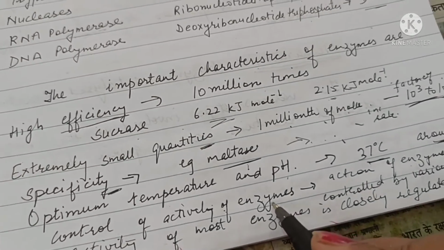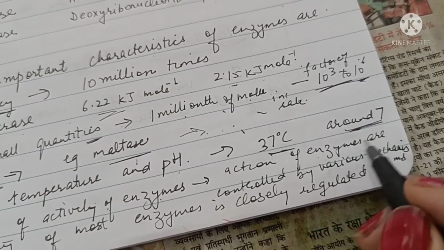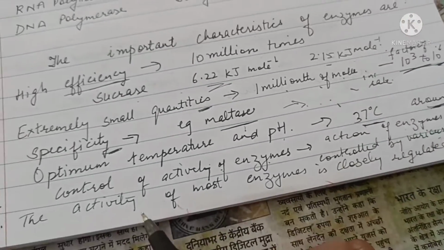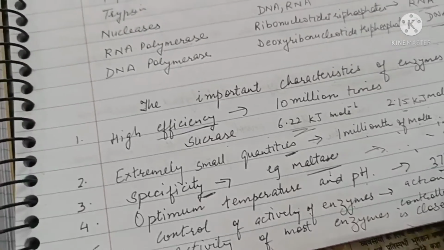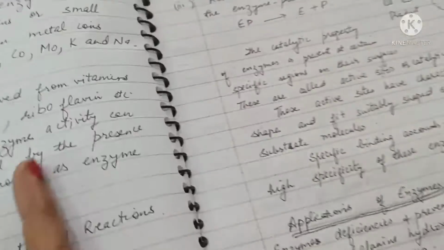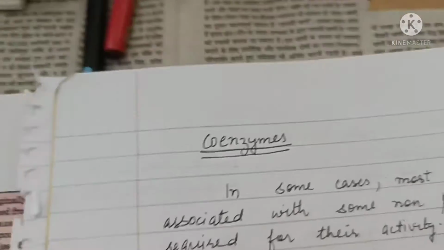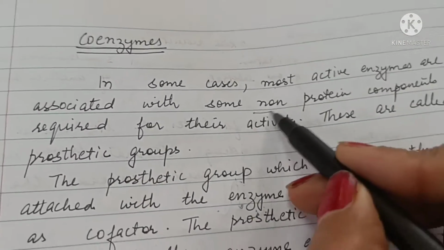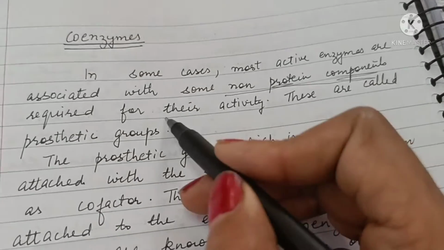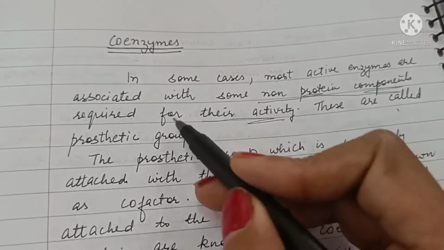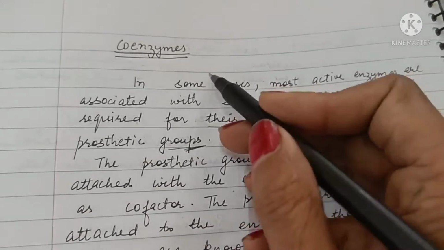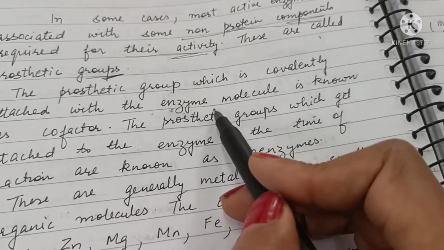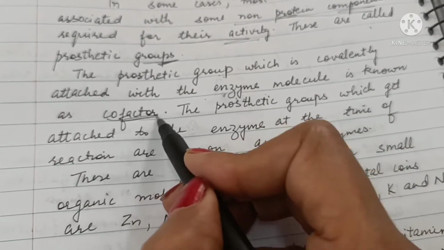Control of activity of enzymes. The action of enzymes is controlled by various mechanisms, and the activity of most enzymes is closely regulated. In some cases, active enzymes are associated with some non-protein compounds required for their activity. These are called prosthetic groups or coenzymes. The prosthetic group which is covalently attached with the enzyme molecule is known as cofactor.